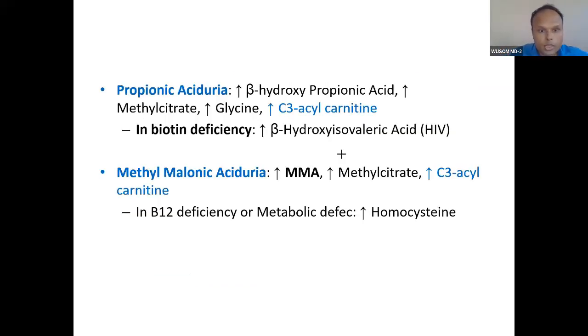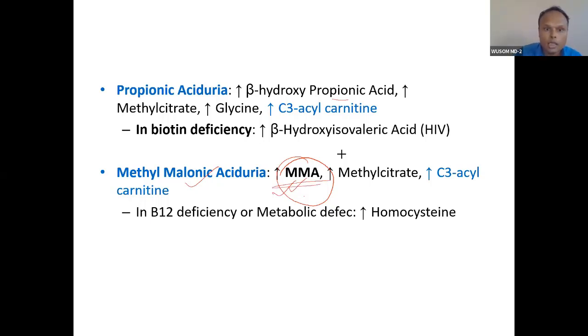You will see propionic aciduria and methylmalonic aciduria. So how do you see? You can see this organic acid elevation. Methylmalonic acid is high in here, but here you don't see methylmalonic acid. Methyl citrate is high and C3 carnitine is high in both, but methylmalonic acid is high here only. This is the very big clue.